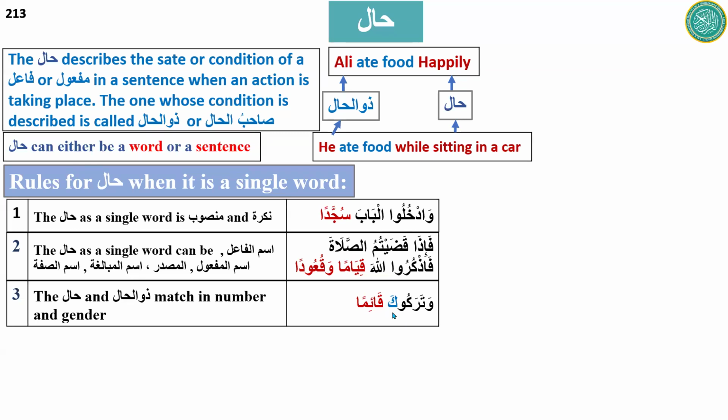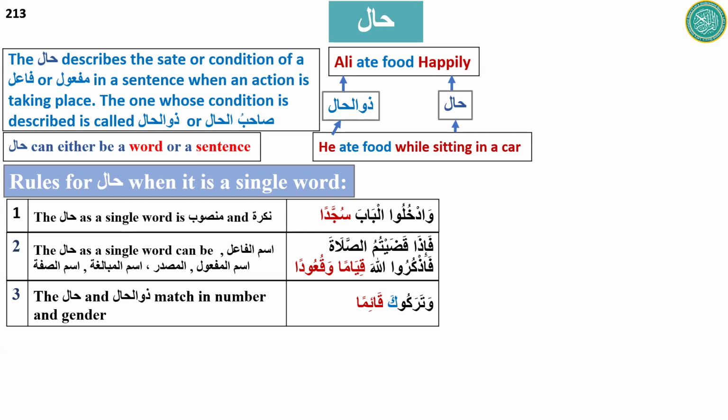Watarakuka qaima. They left you standing. So I think ka will be the zulhal, and qaiman will be the hal.